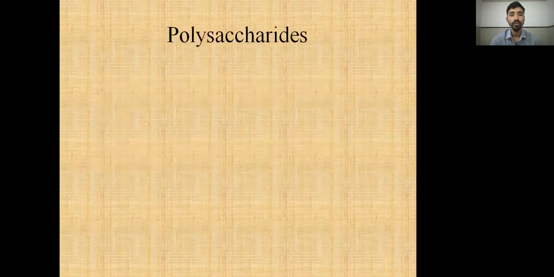Now, the last classification of carbohydrates, that is polysaccharides. Poly means many monosaccharide units are required in the structure of the polysaccharide. In polysaccharides, more than 10 sugar units are required. First of all, the classification of polysaccharides. Common examples of polysaccharides are starch, cellulose, lignin, and glycogen, which are the most abundant.